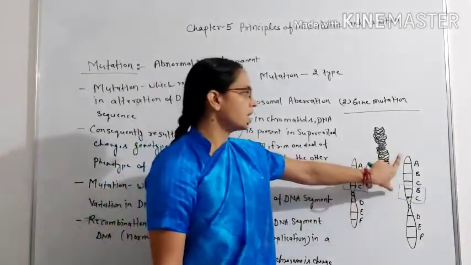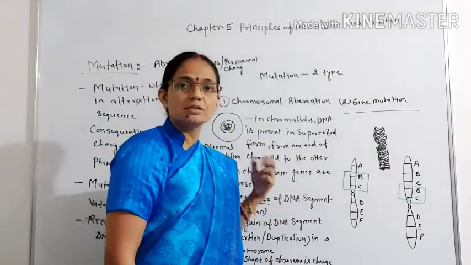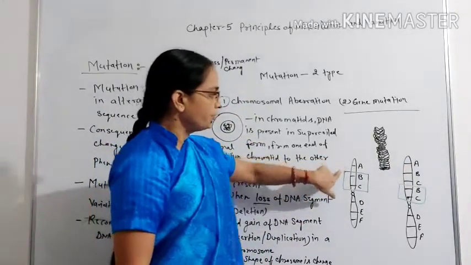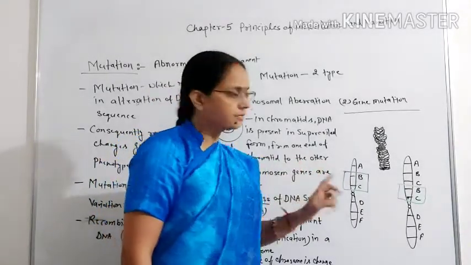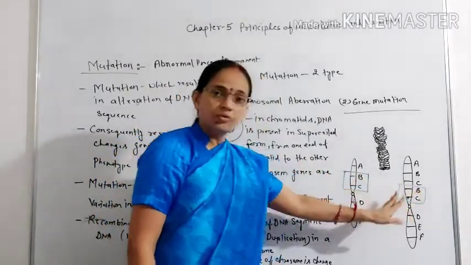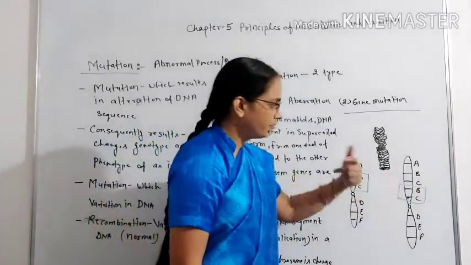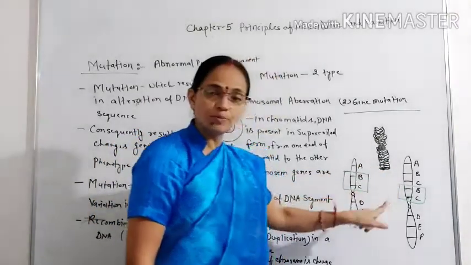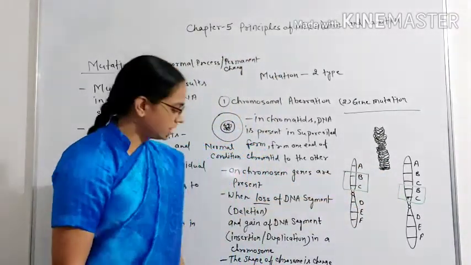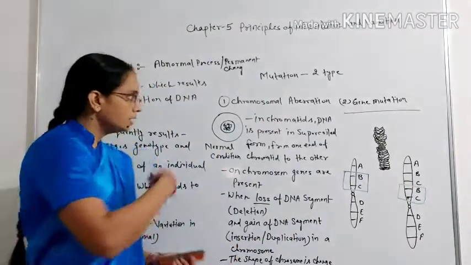This time this arm becomes larger. How is the phenotype changed? Here B and C genes are responsible for some traits which are now expressed twice, because B and C are duplicated. So this process is called insertion or duplication.